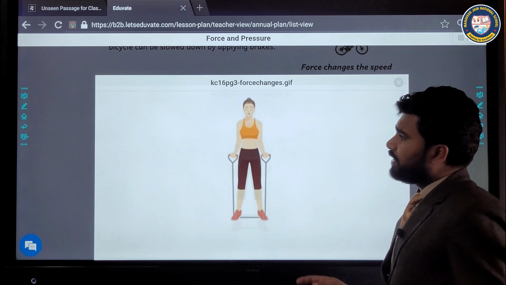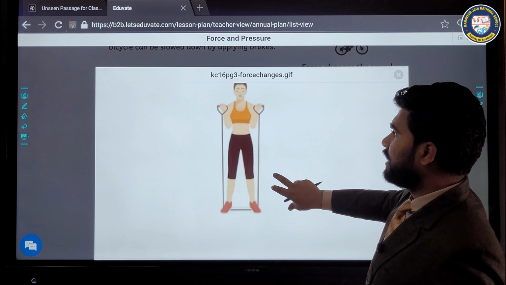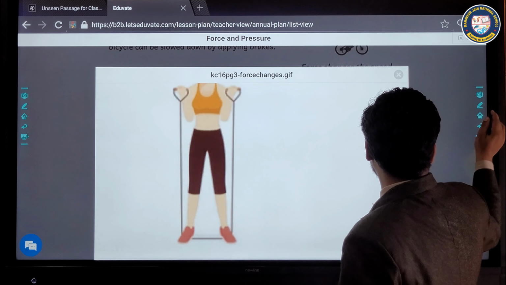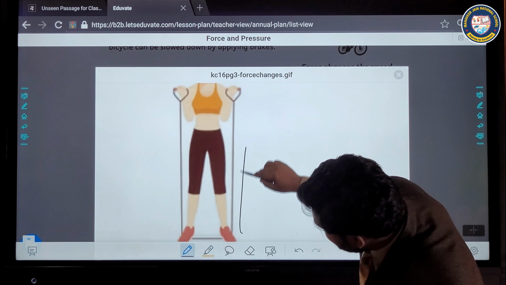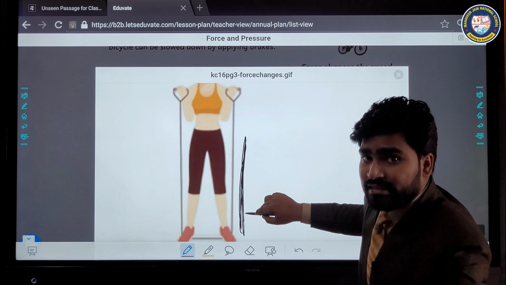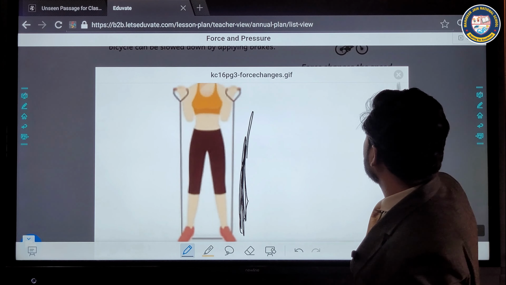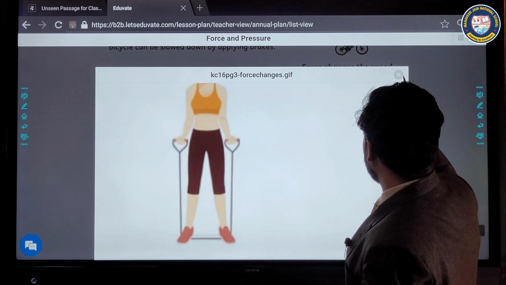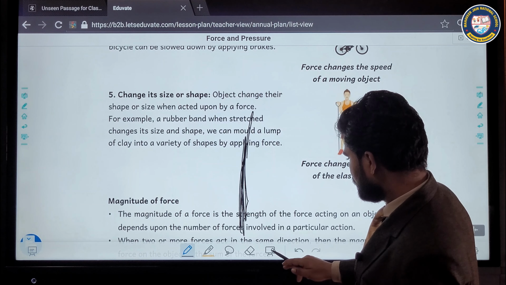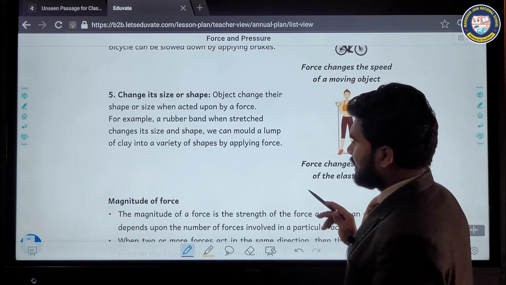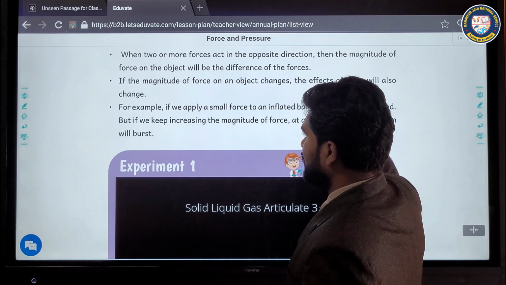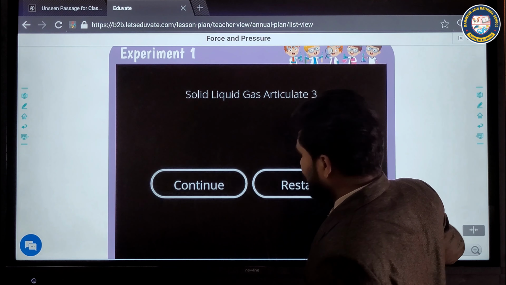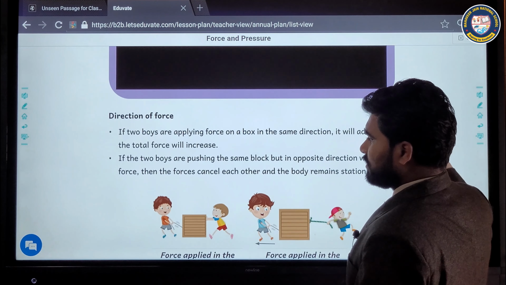So here, what this particular lady is doing in yoga is increasing the length of a rubber, increasing the size and shape. In this way we can change the effects of force. So we are going to see some of the things.